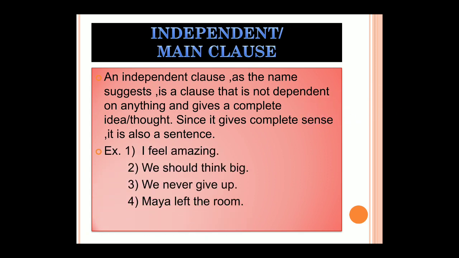For example, we should think big, we never give up, Maya left the room. All these are examples of main clauses which do not require any other clause to complete the meaning. It stands alone on its own.